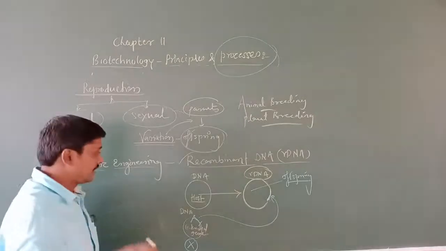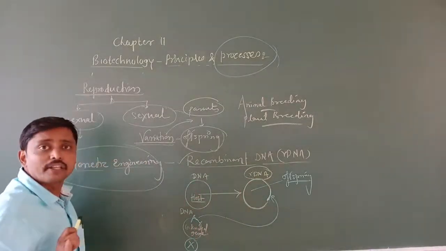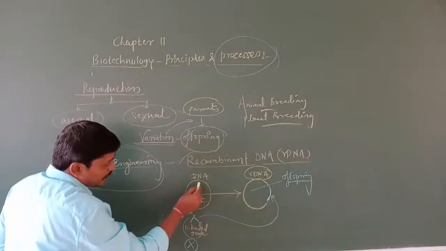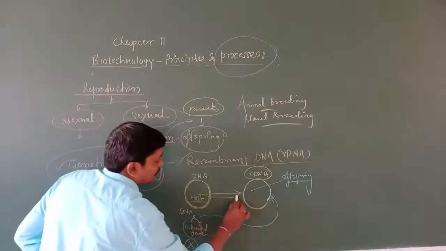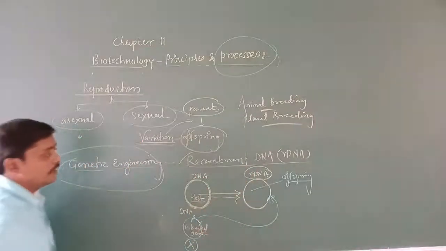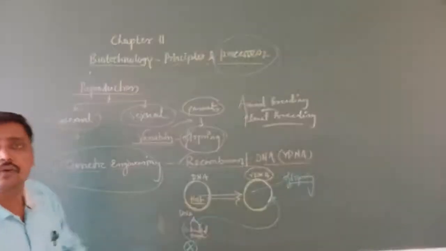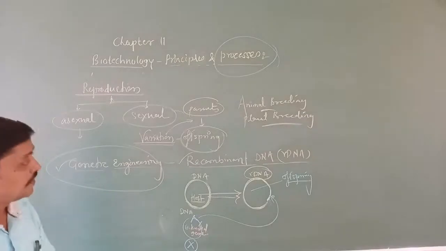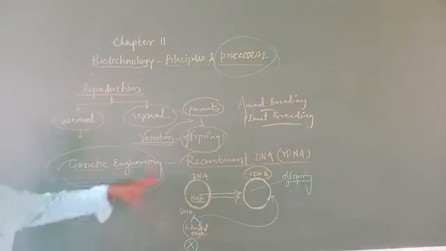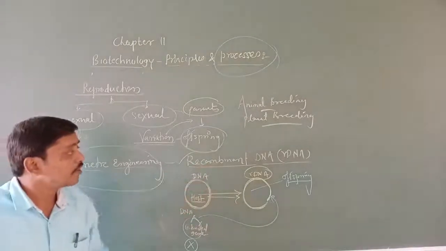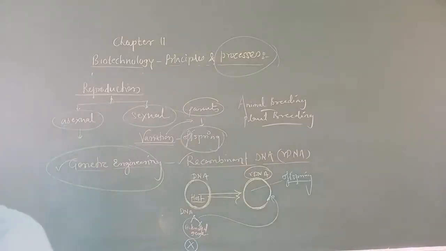So the principle is that it can change the phenotype of the host organism. For example, this complete circle is yellow, but the recombinant DNA that comes is the combination of yellow and green. That is how it changes the host phenotype. This example is given for understanding the concept. First is recombinant DNA. Genetic engineering provides us the recombinant DNA.